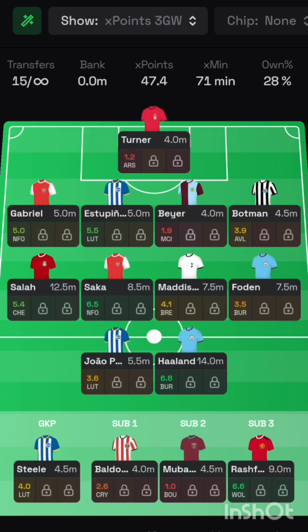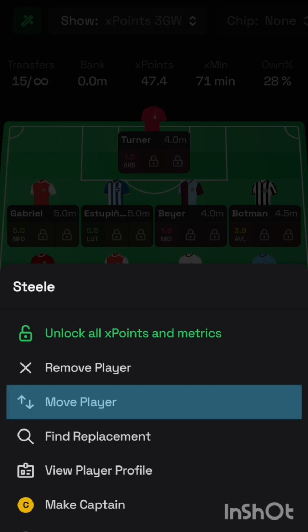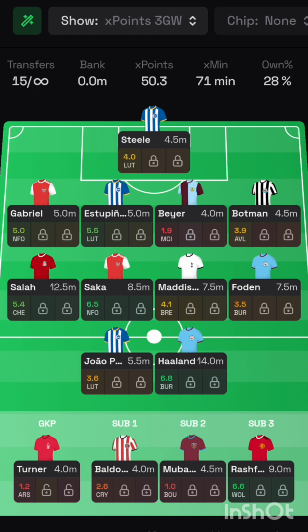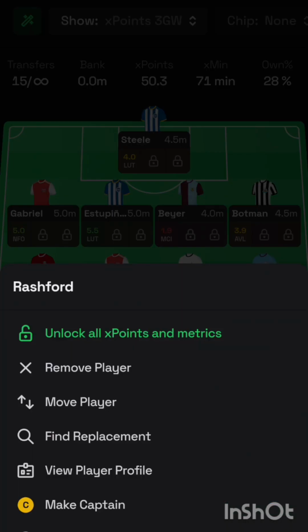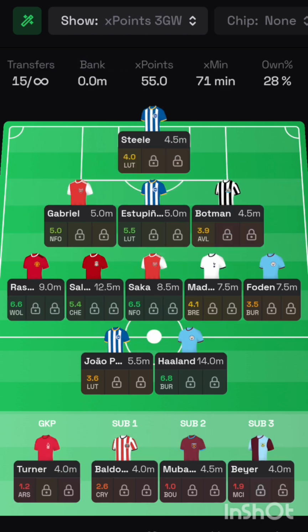We will even optimize our squad more by switching Steele in the starting 11 for Turner and moving Rashford from off the bench. The captaincy is on Haaland, and you can even consider triple captaining him against Burnley. They are a team who he will get many chances to score against, but to be safe use the triple captain chip in a double game week, which we know they will have because they will be playing the Club World Cup. Other captains to consider are Rashford or Saka, but with the game that Haaland has, most of the armbands will be on him.